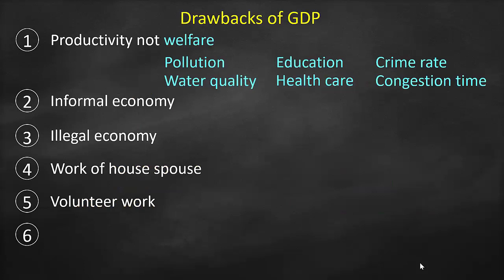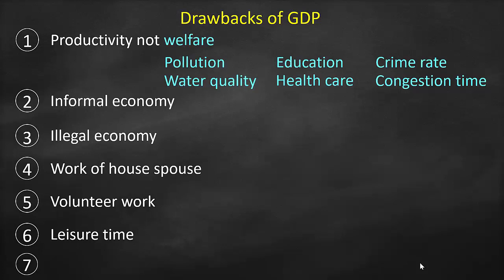Another drawback of GDP is leisure time. For any country, yes, they can produce a lot of goods and services. They can work for long hours, but this will come at the expense of what? Leisure time, their quality of life. So they will have less free time. This will impact negatively their social life, and this will impact their leisure time.